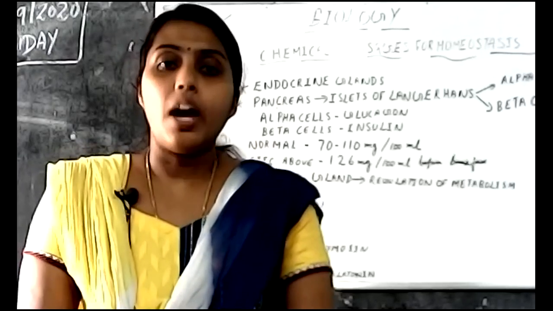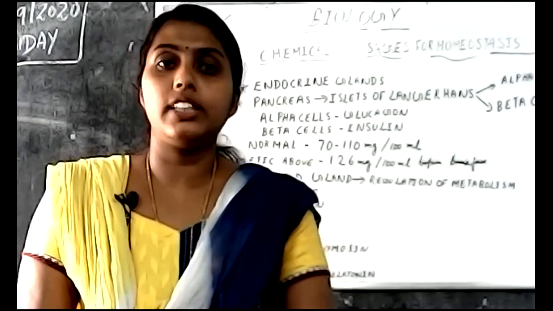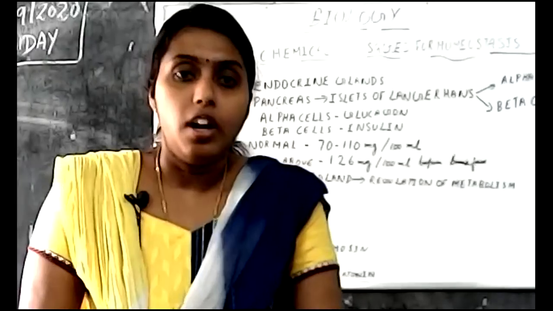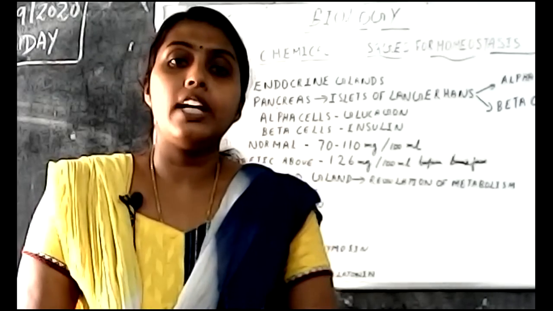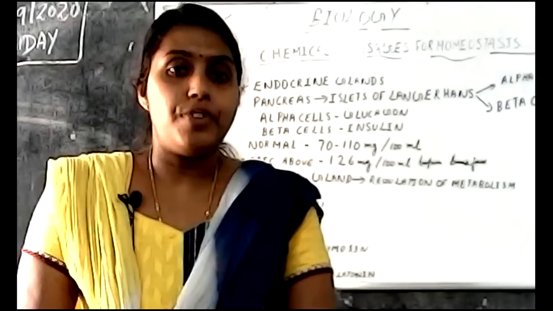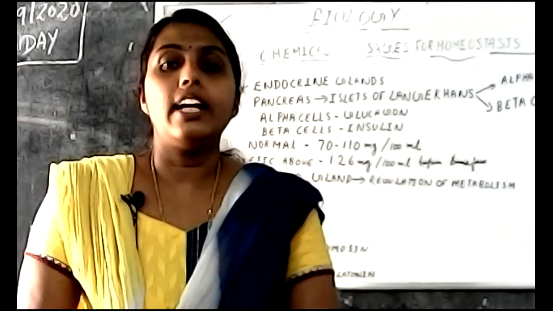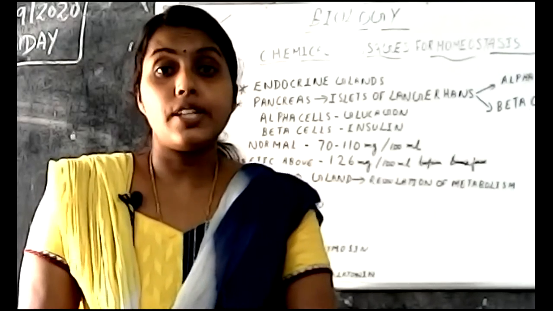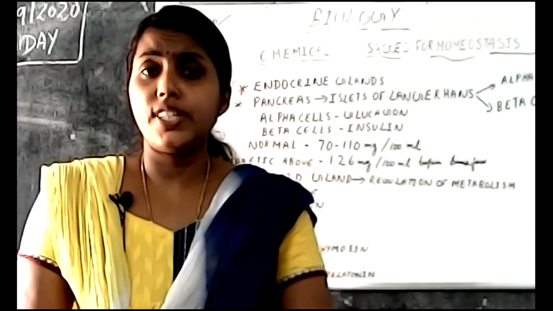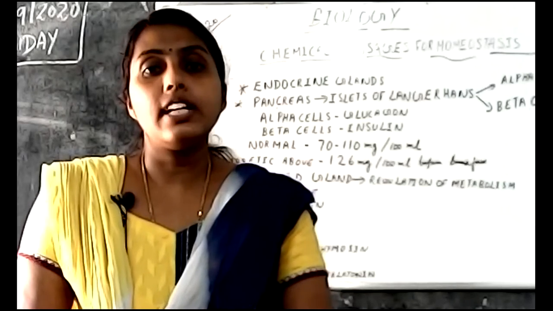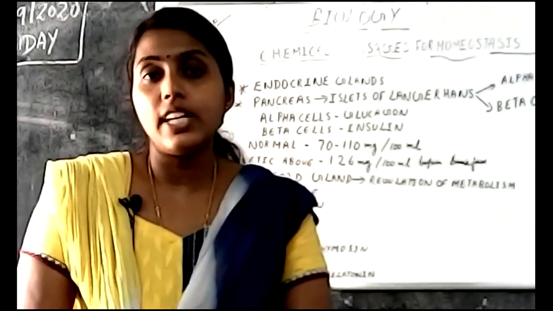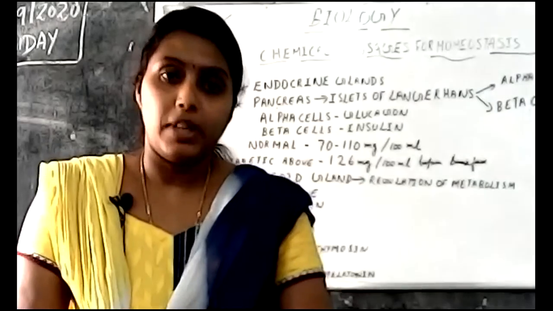So if the amount of thyroxine production is less during the fetal stage, it will hinder the physical and mental development of that fetus or infant, and that condition is called cretinism. And prolonged deficiency of thyroxine in the adult results in the condition known as myxoedema.